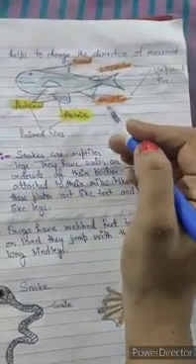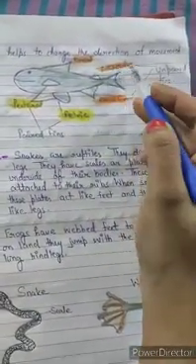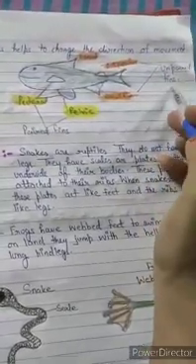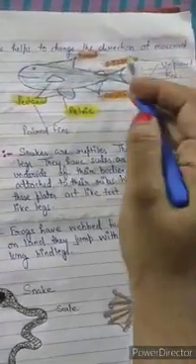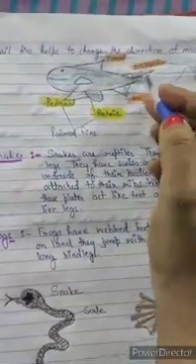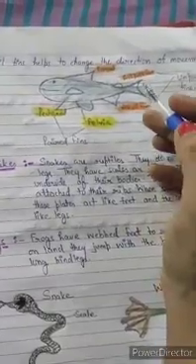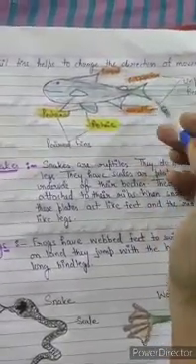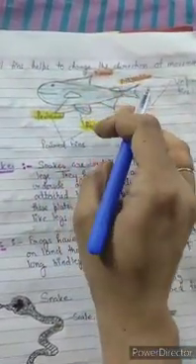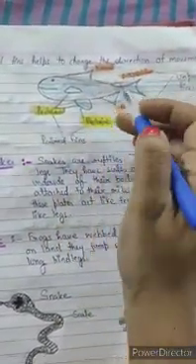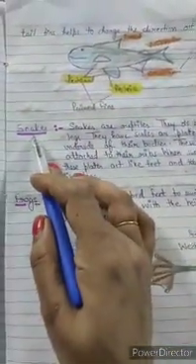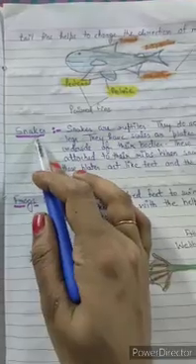Now, anal fins and adipose fins come under the category of unpaired fins. Unpaired fins basically maintain the balance of the body of the fish. Then come tail fins. Tail fins are basically used to change the direction of the fish. So here you can see many types of fins, and they are used for different purposes of movement. Now come to the next reptile, that is a snake.